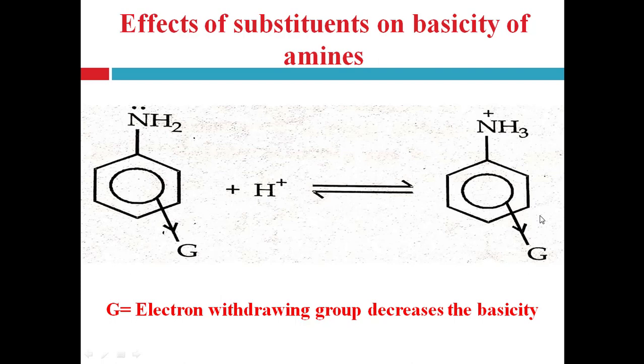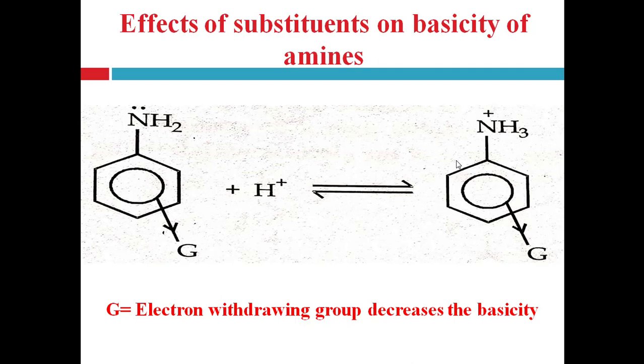When protonation occurs, it forms the ammonium ion. The electron withdrawing effect of the group intensifies the positive charge, which destabilizes the ammonium ion. So it decreases the stability of the anilinium ion as compared to the parent amine.